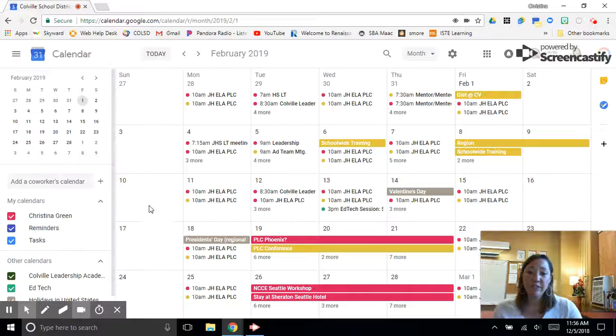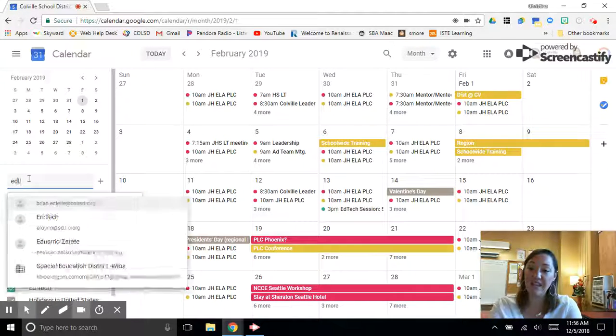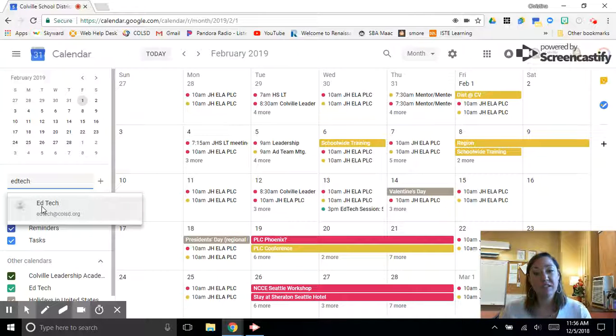And then also, before you leave for the day, please try to add the EdTech calendar by going over to add a coworker's calendar and putting EdTech in here, and you'll be able to follow all of the events that we have in our school district.